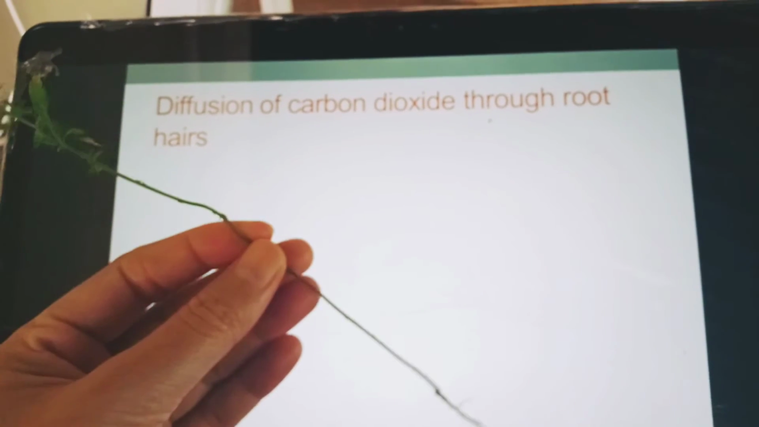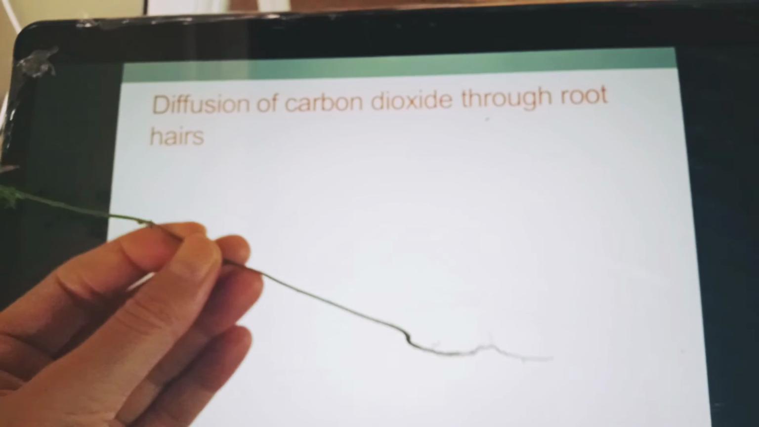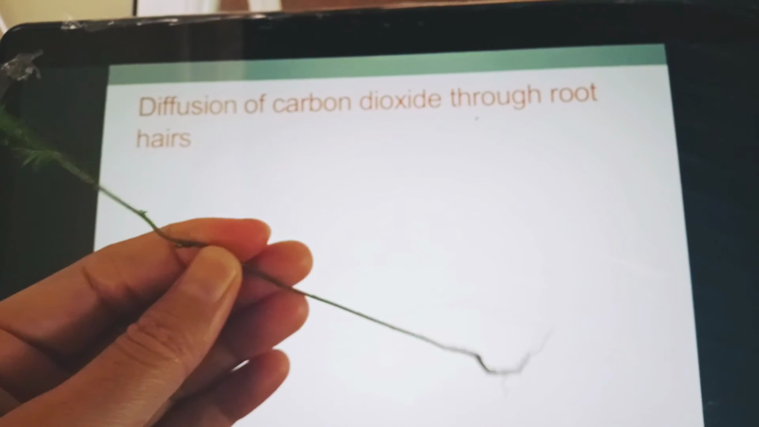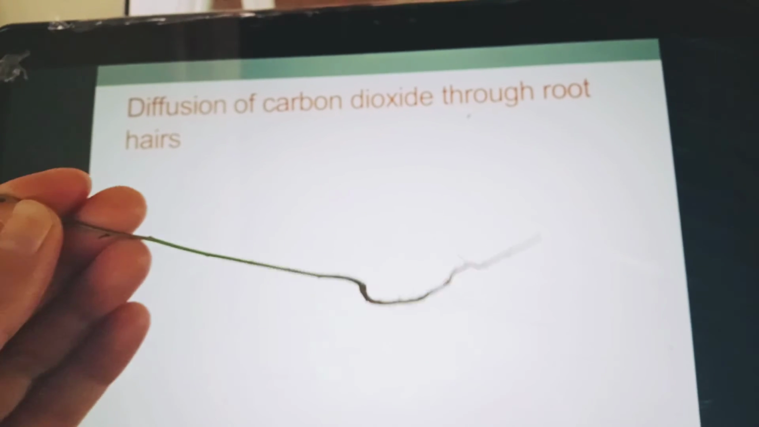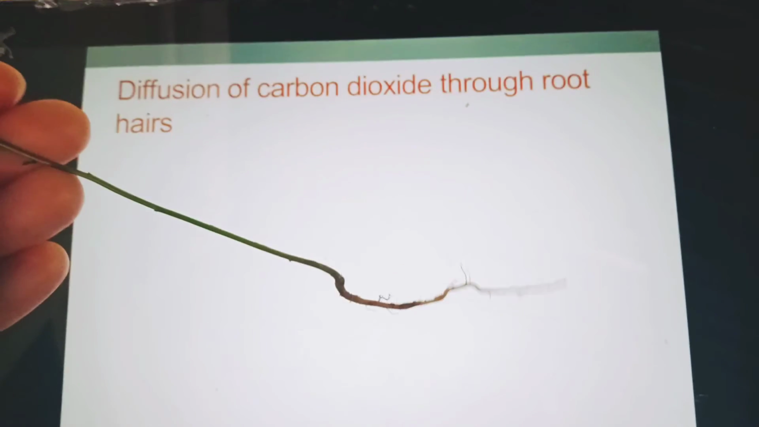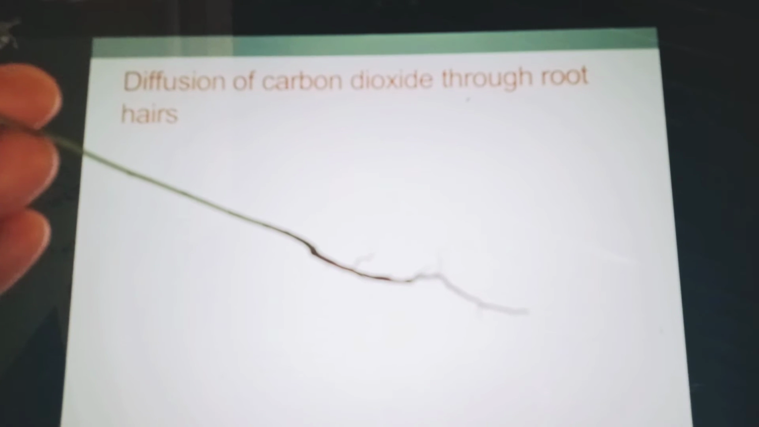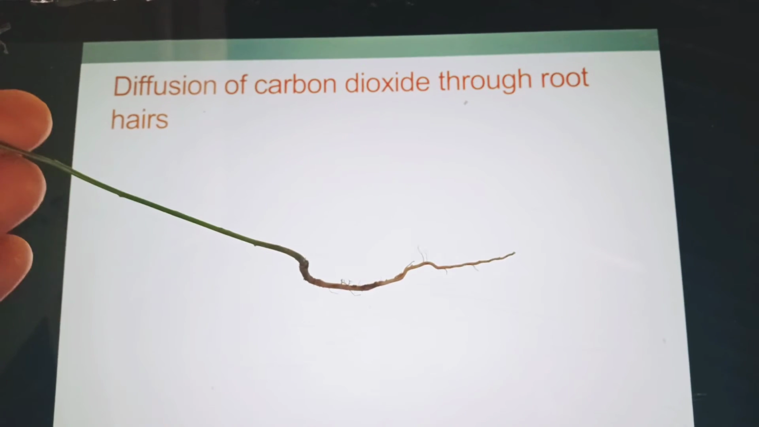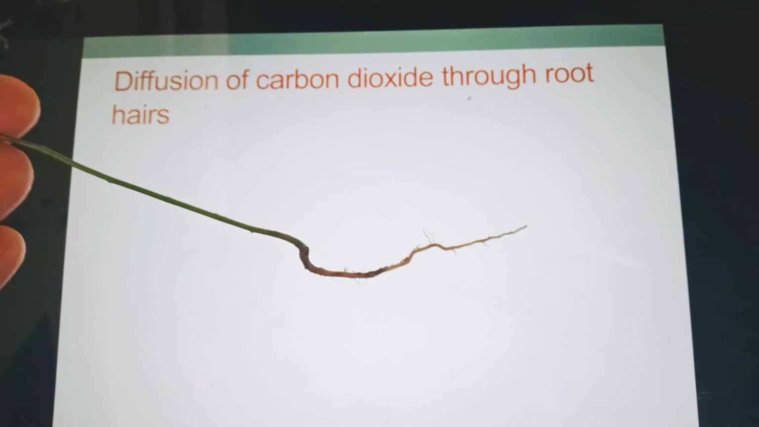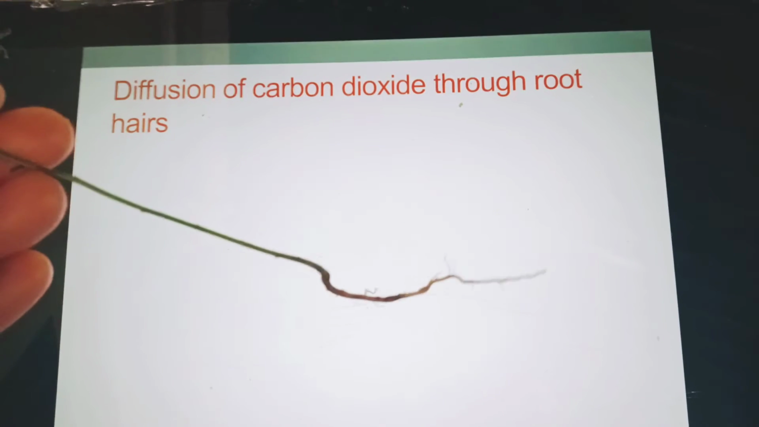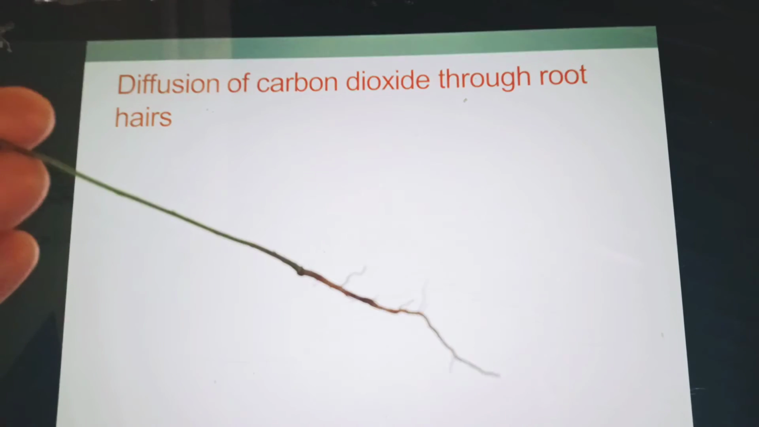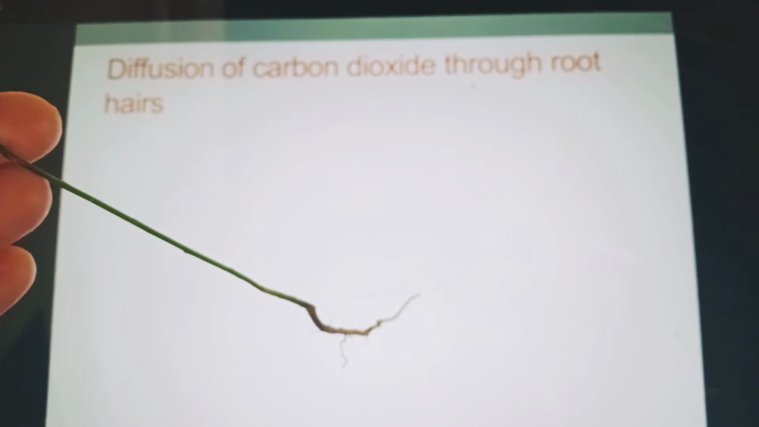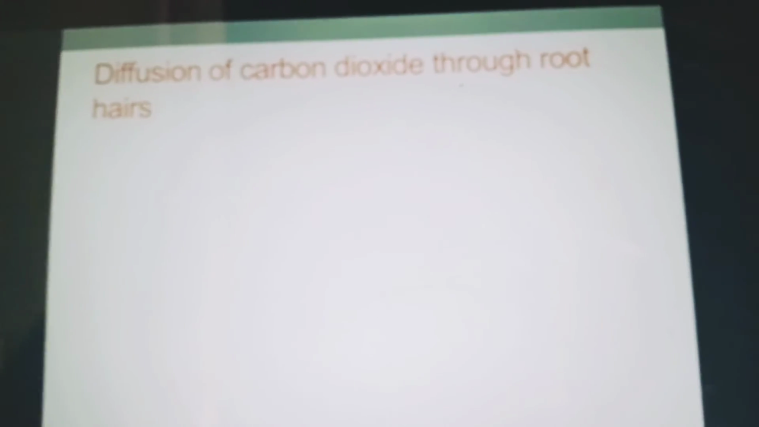Now I will discuss the diffusion of carbon dioxide through root hairs. I have a young plant that has roots and root hairs. Excess carbon dioxide is diffused through the general surface area of roots. Through roots and root hairs, diffusion of carbon dioxide takes place.